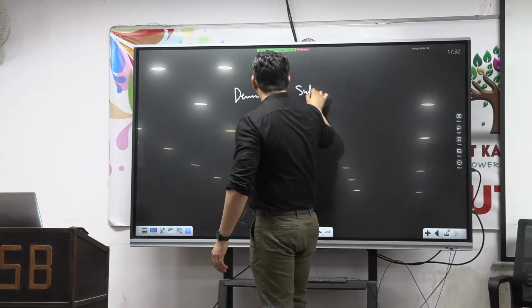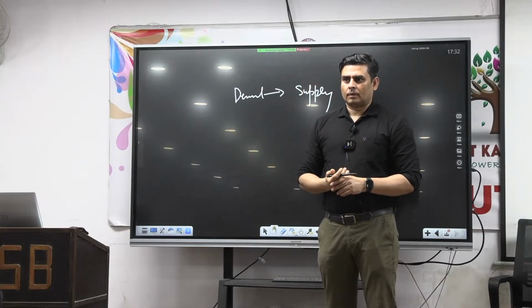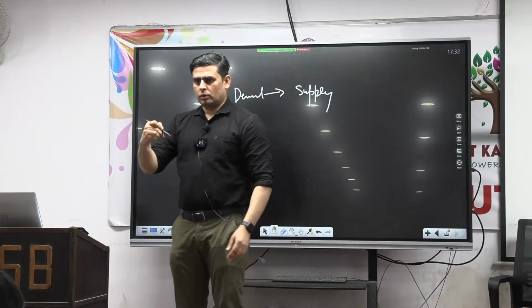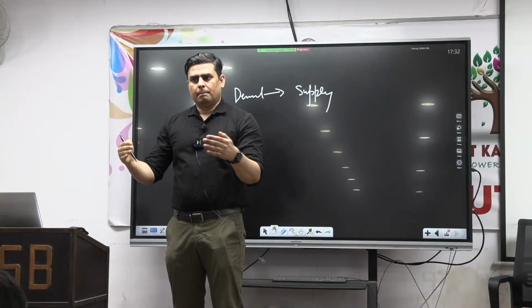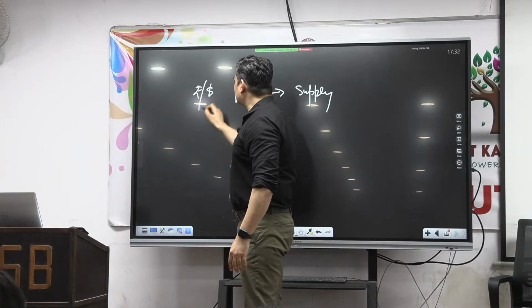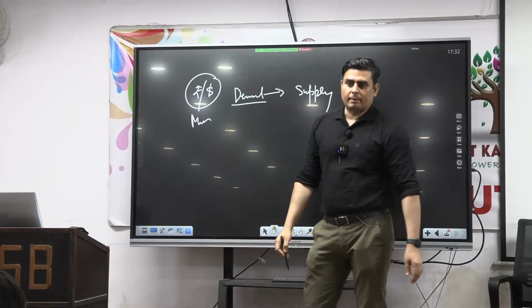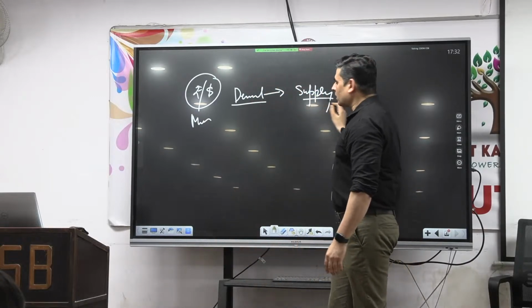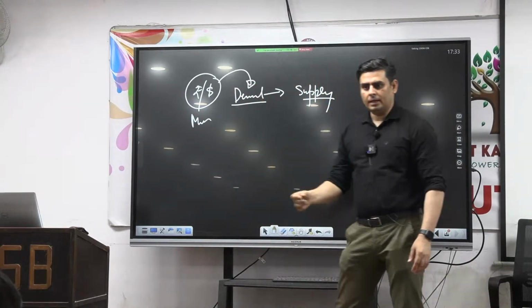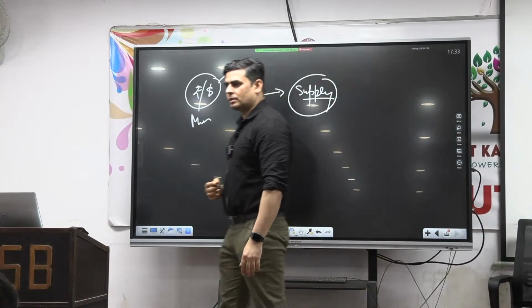Demand will trigger what? Supply. This is what people thought. What they thought was, okay, COVID, lockdown. So when lockdown will open, people are facing demand related issues. What we will do? We will increase the supply of money. Money will trigger what? Demand. And demand will trigger what? Supply. So money triggered the demand. Money triggered the demand. But there is a supply chain disruption.